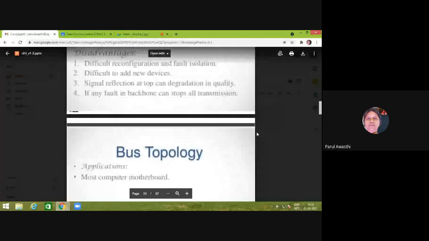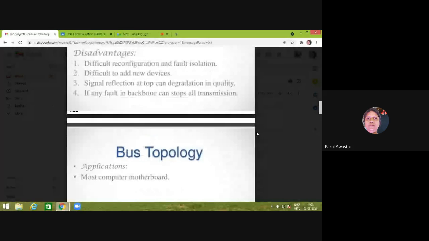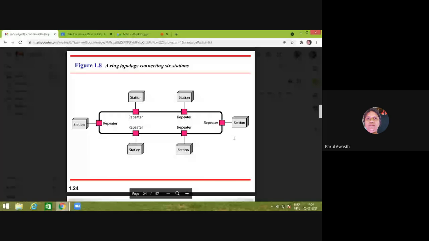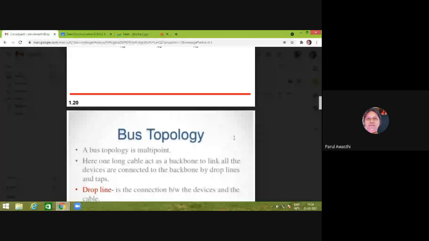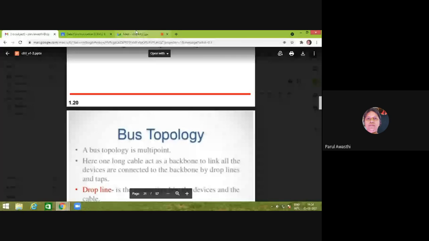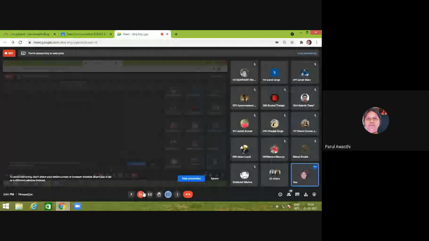What is the application? Bus topology is mostly used in the motherboard of the computer, right? And the next one is ring topology, which we are going to discuss in the next class. If there is any problem regarding bus topology, or any question about any topology or anything which we have discussed in our class, you can ask.